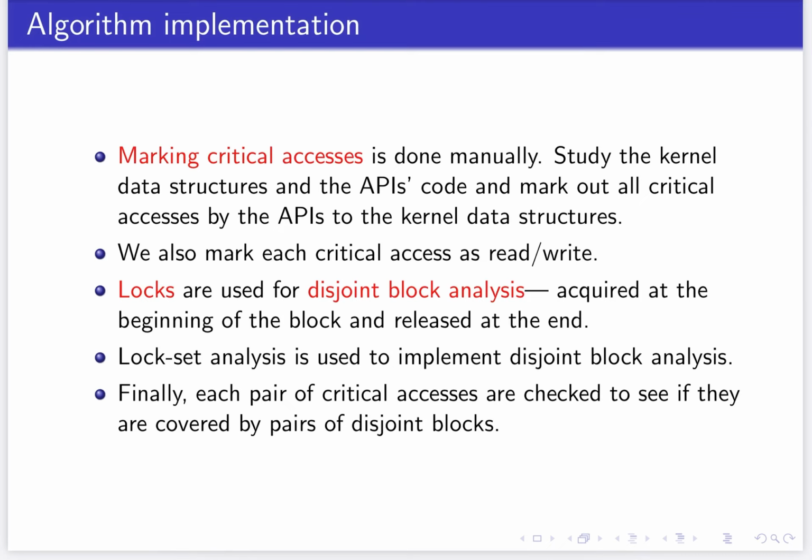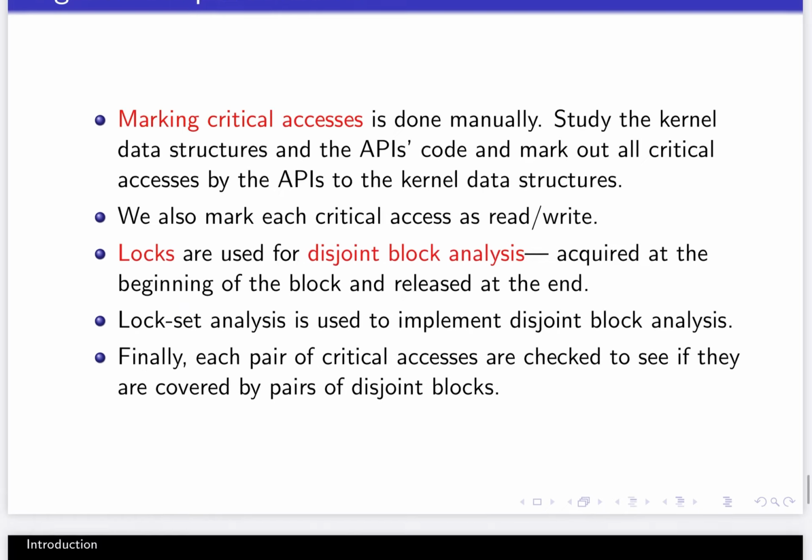For disjoint block analysis, we use locks. Locks are acquired at the beginning of the block and released at the end of the disjoint block. Lock set analysis is used to implement disjoint block analysis. And for each pair of critical accesses, we check if they are covered by a pair of disjoint blocks. For HAL RTOS, this was implemented in C. For FreeRTOS and TI RTOS, it was implemented using the SIL framework.